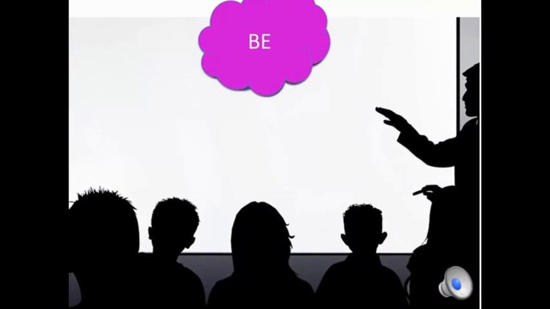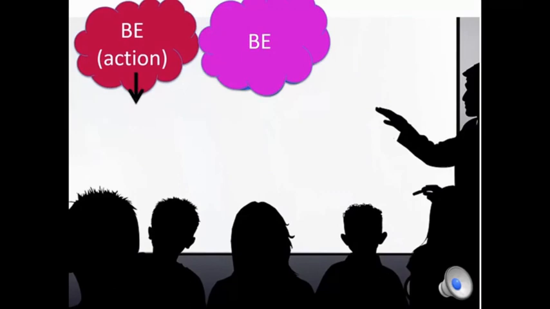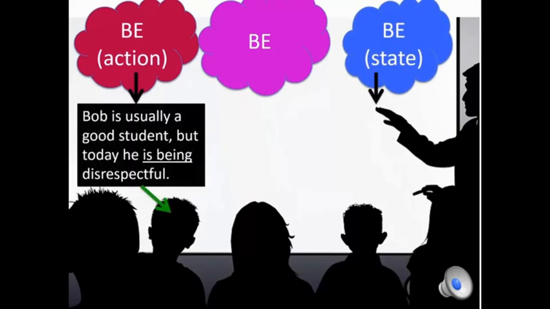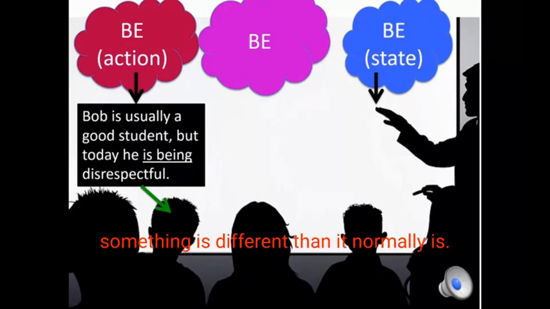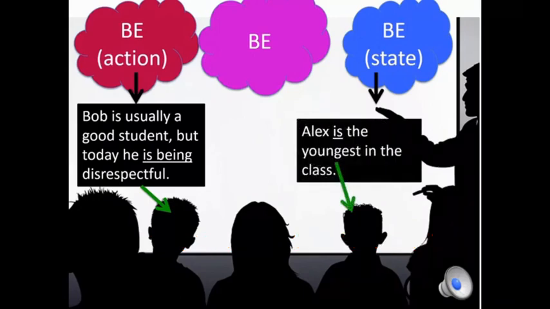Be is another example. It can be used as an action verb and a verb of state. Bob is usually a good student, but today he's being disrespectful. Here, we can use be with ing to express that something is different than it normally is. Alex is the youngest in the class. Here is a verb of state, so we cannot use ing.